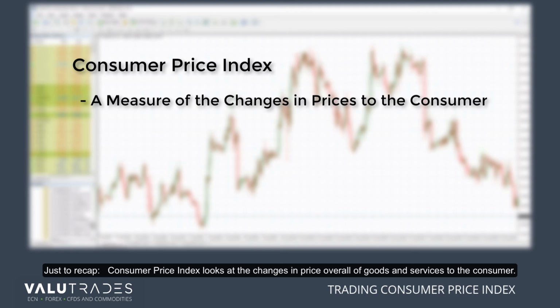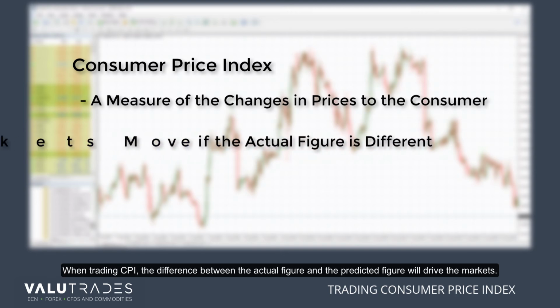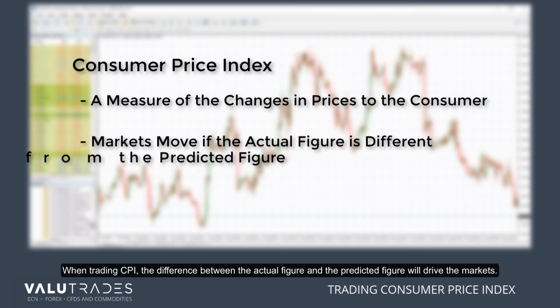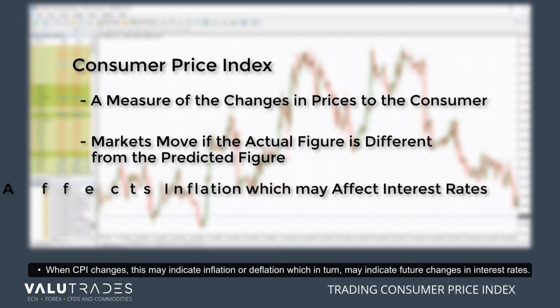to the consumer. When trading CPI, the difference between the actual figure and the predicted figure will drive the markets. When CPI changes, this may affect inflation or deflation, which in turn may indicate future changes in interest rates.